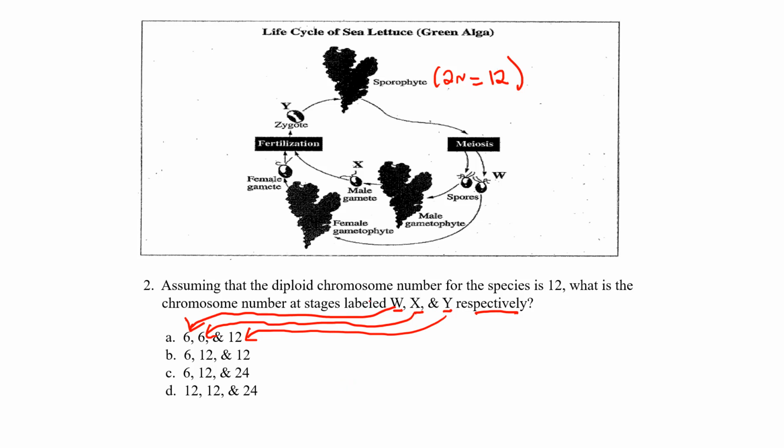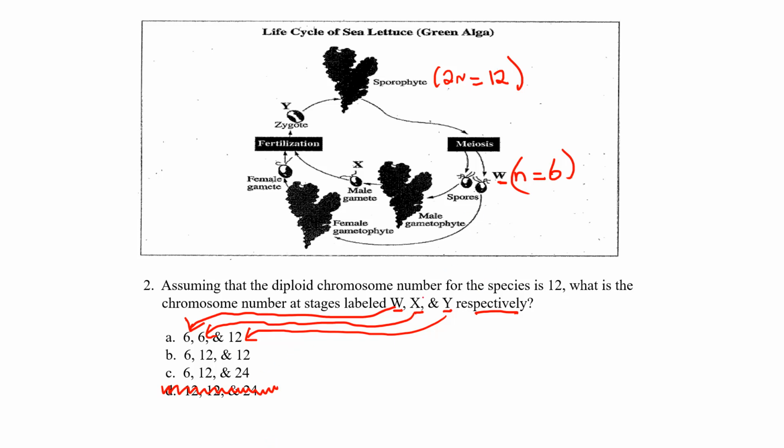Okay, so if we know the diploid is 12, meiosis reduces the spores, which is W here, to half. So we know that's going to be N equals 6. So we can eliminate this question right off the bat because we know W is 6. Process of elimination, get rid of some of these.